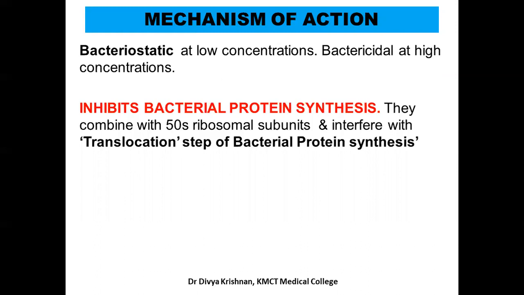I'm not going into the elaborate steps of bacterial protein synthesis in this class because I hope you have already studied that in the previous classes. Okay, so I'll be only concentrating on which step of the bacterial protein synthesis these macrolides are inhibiting. So they combine with the 50S ribosomal subunits and interfere with the translocation step of bacterial protein synthesis. In your answers, you have to write that they combine with 50S ribosomal subunits and interfere with the translocation step of bacterial protein synthesis.